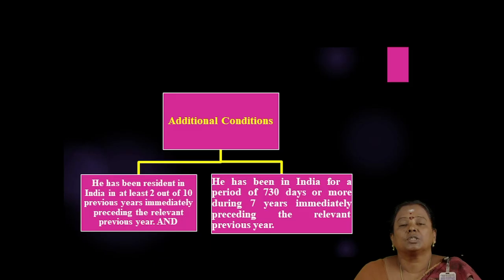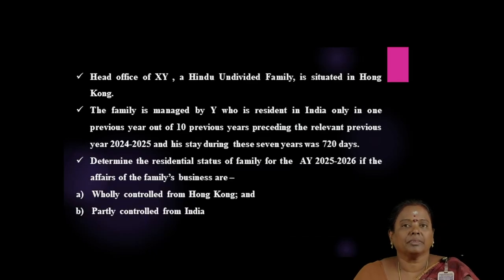If the HUF is resident, then they will become either resident and ordinarily resident or resident but not ordinarily resident. In order to determine this, the Karta should satisfy the additional conditions which are given in the Income Tax Act. I have given one problem.